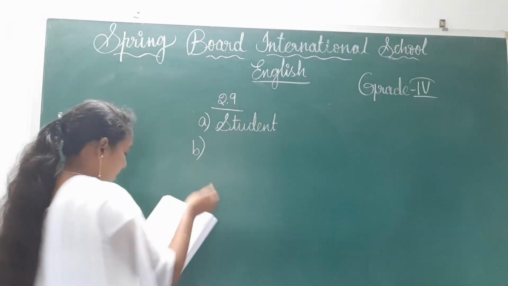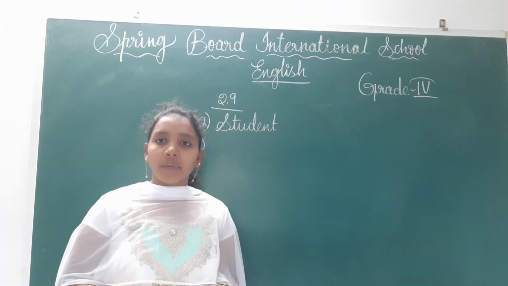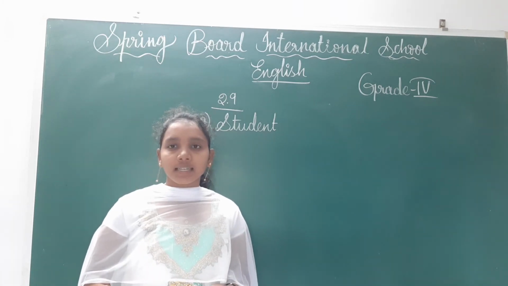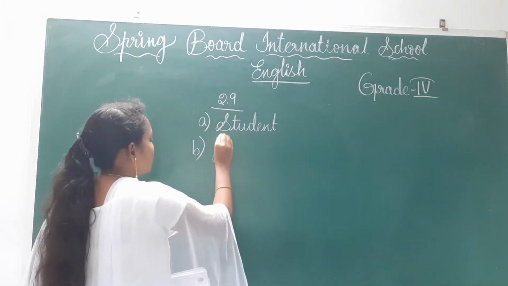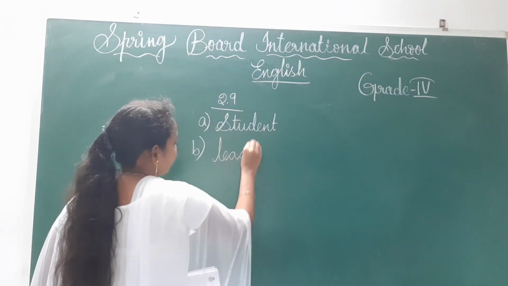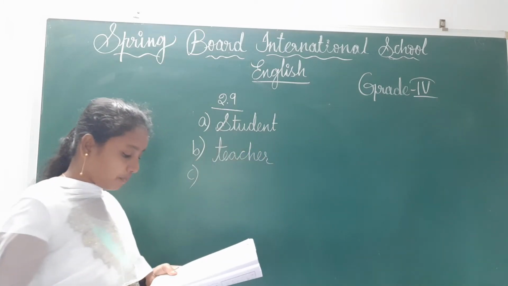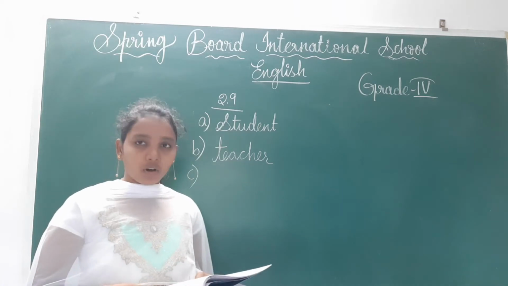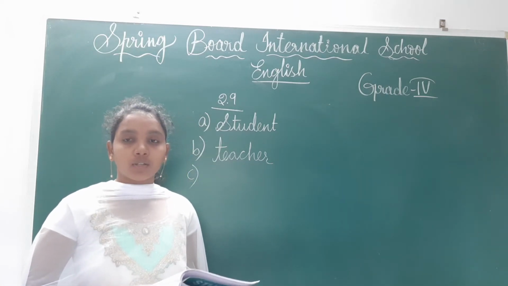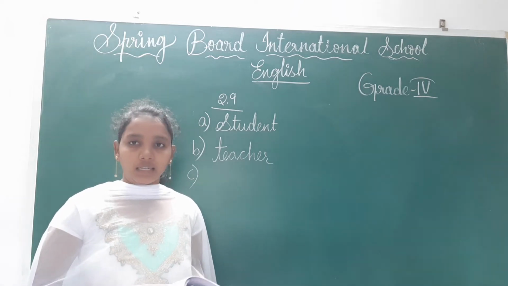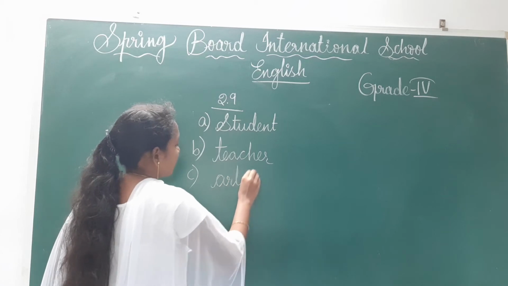And next one. See, I go to school to teach children. Who will teach children in our school? Teacher. Right? This one also common gender. And third one, see. I draw and paint pictures. Who will paint, who will draw? Painter or artist. Right? This one also a common gender, children.